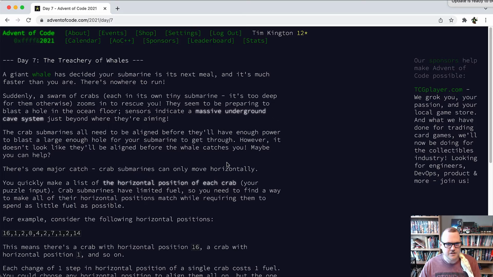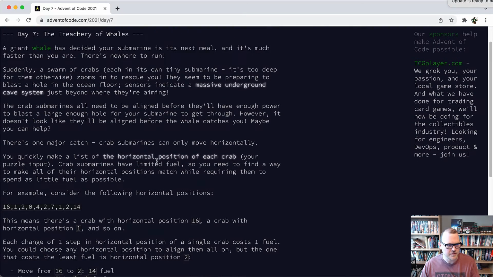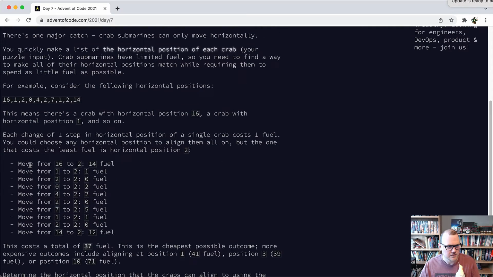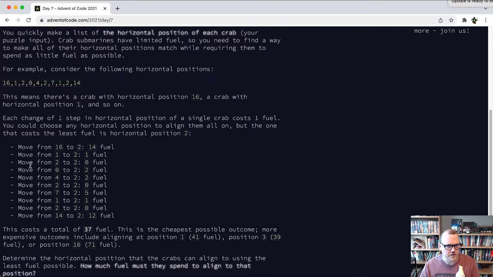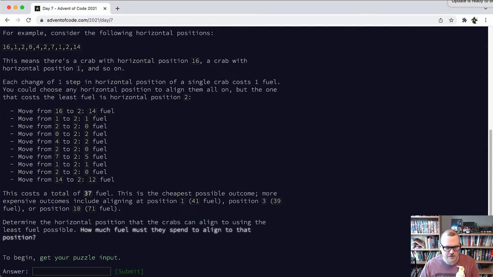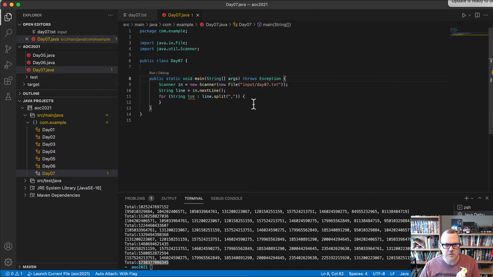All right, here is our problem. A whale is going to eat our sub, and we need to break through a wall in a cave system. We're given the horizontal position of each crab, and we need to get the crabs all lined up so that we can break through the wall. And we want to do this with minimal fuel. So what's the minimum position where we get lined up, I guess, is the question.